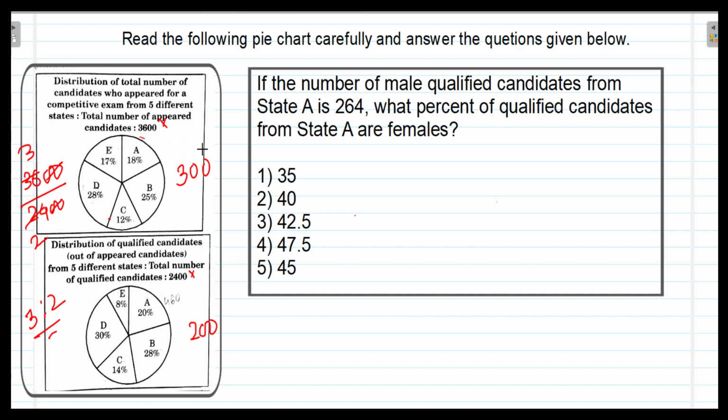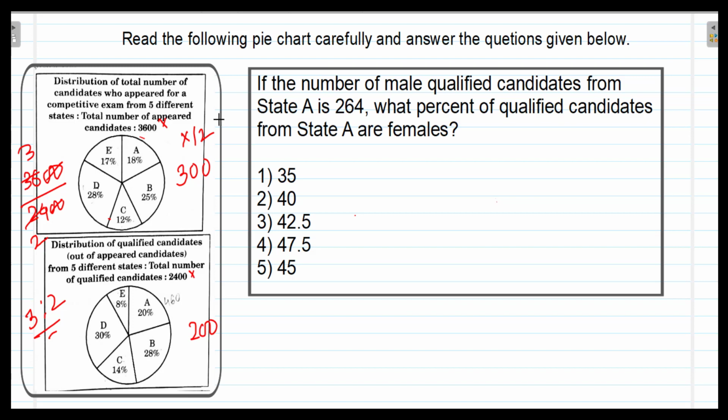You will calculate according to the smaller numbers only, and whatever answer you get, you will multiply it by 12, because you have divided both the numbers by 12. So to get the actual number, we have to multiply by 12 again. See how it is easier when we see the questions.